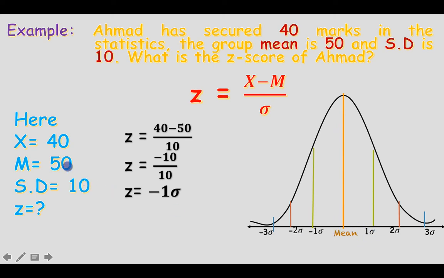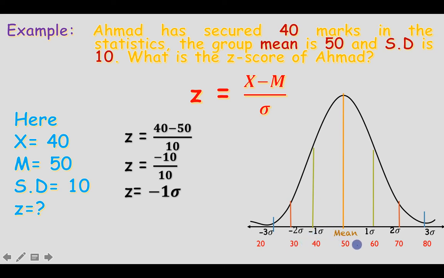Replacing that with 50 and 10, this is how we write these. The mean of this group is 50. Here at the center it's 50, and what is the standard deviation? The standard deviation is 10. So we have to add 10 or subtract 10 from the mean.